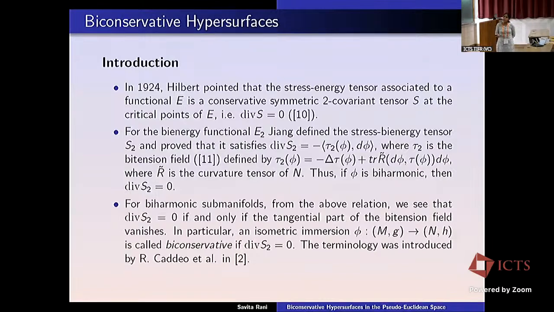For biharmonic submanifolds, from the above relation we see that the divergence will be 0 if and only if this tangential part becomes 0. So in particular, when we talk about biharmonic, in that case we take both conditions to be 0, that is, the tangential and normal components both equal to 0. But in the case of biconservative, we consider only this to be 0, and this terminology was introduced by Caddeo et al. In this case, the normal component need not be 0. It can be non-zero also.